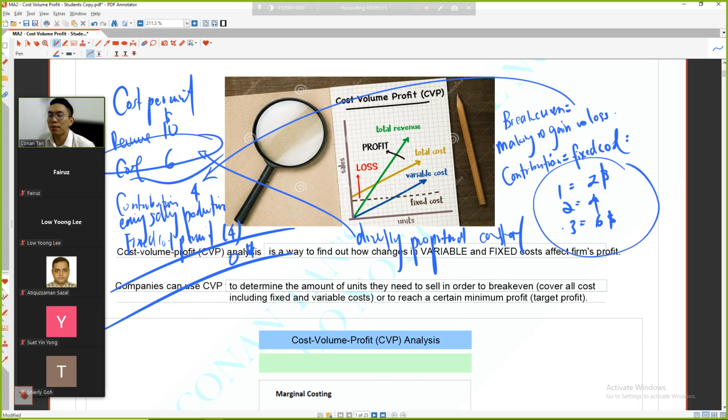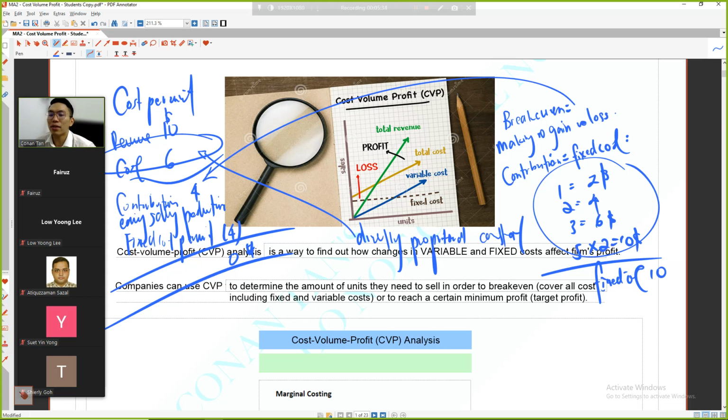So after deducting the variable cost from the revenue, the contribution, whether it is able to cover the fixed cost. For example, fixed cost is 10. My question to you is, how many units do you need to sell? As a management accountant, we need to calculate this. So we need to be able to sell 5, because 5 times 2 is 10.